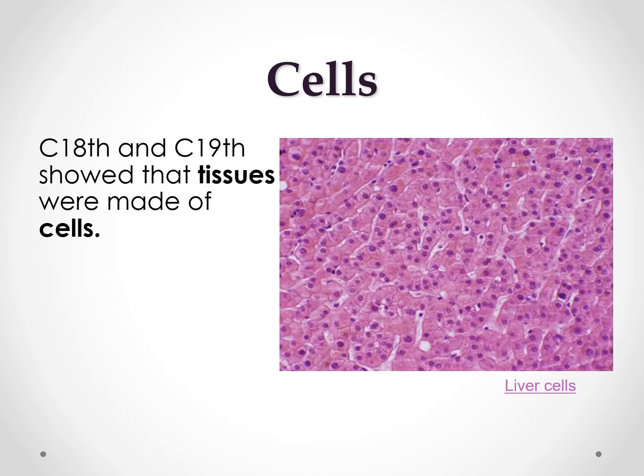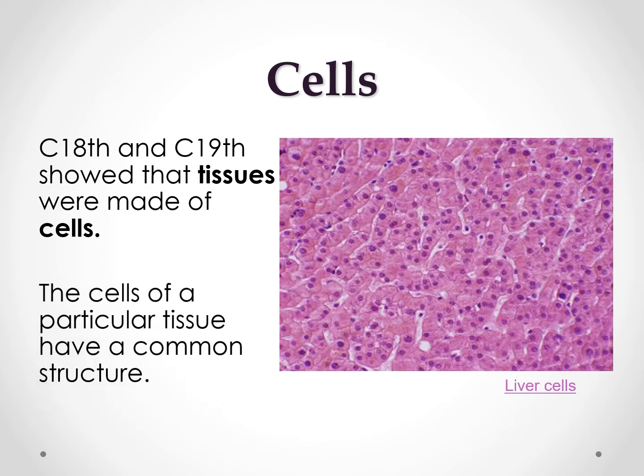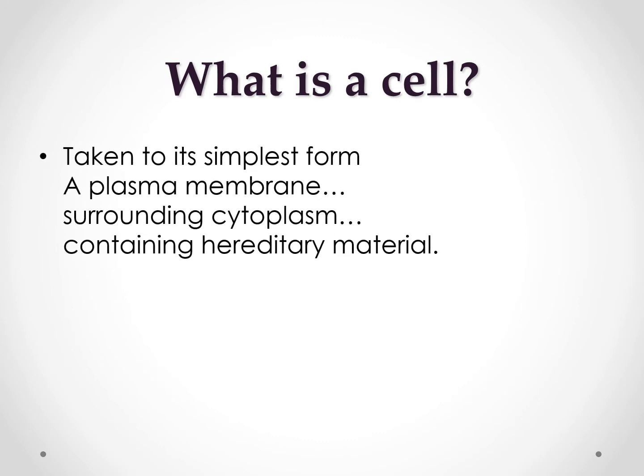So, in the 18th century and 19th century, it was shown that the tissues were made of cells. These are also examples, the liver cells. So, cells of the particular tissue have the common structure. So, what is a cell? A cell, taken to its simplest form, is a plasma membrane surrounding cytoplasm containing hereditary materials.